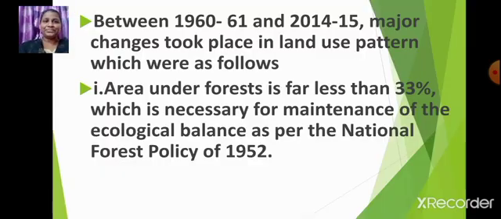Okay, students. Between 1960-61 and 2014-15, major changes took place in land use pattern. Let us see. Area under forest is far less than 33%, which is necessary for maintenance of the ecological balance as per the National Forest Policy of 1952. Actually, as per this National Forest Policy of 1952, we should have 33% of forest. But we don't have this. Area under forest is far less than 33%.